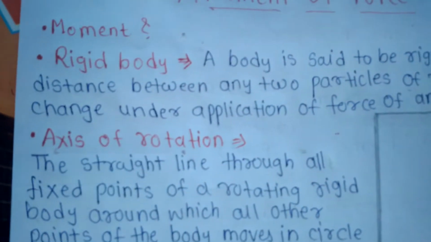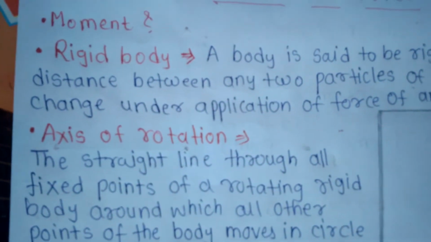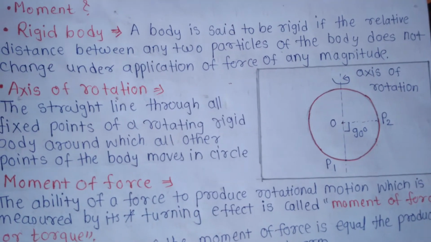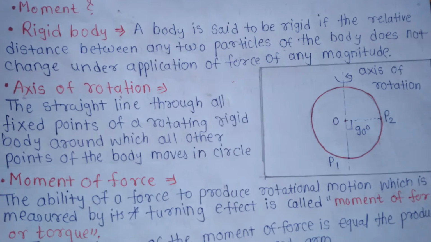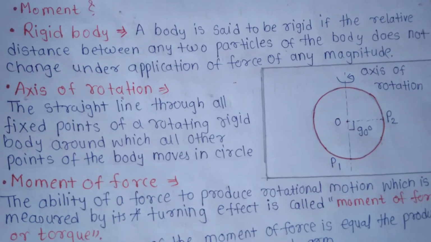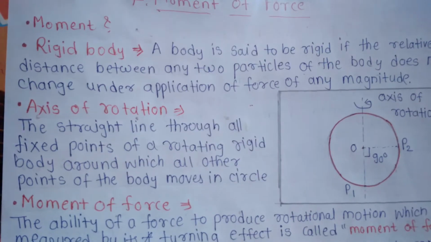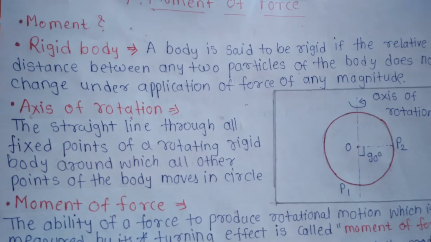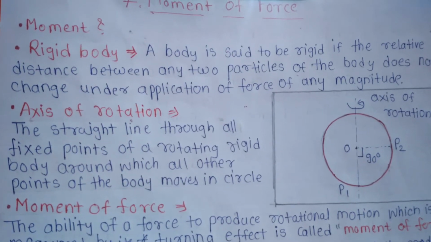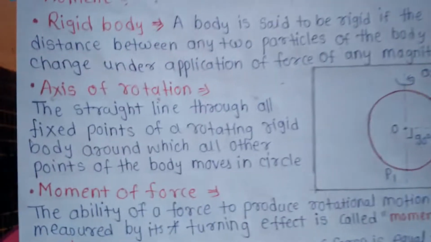In practice, there is no perfectly rigid body. When a rigid body undergoes purely rotational motion, all the particles of the body move in circles. Pure rotational motion is one in which the rigid body rotates about a fixed axis that is perpendicular to a fixed plane. In other words, the axis is fixed and does not move or change its direction relative to an inertial frame of reference. Okay. Now the term axis of rotation.